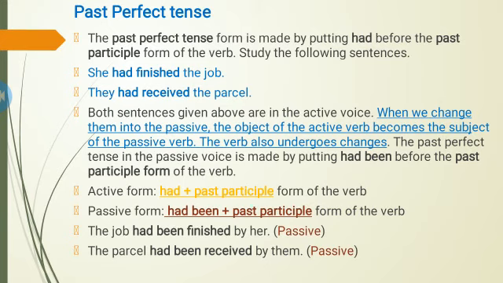Next is the past perfect tense. The past perfect tense form is made by putting had before the past participle form of the verb. Study the following sentences. She had finished the job. They had received the parcel.